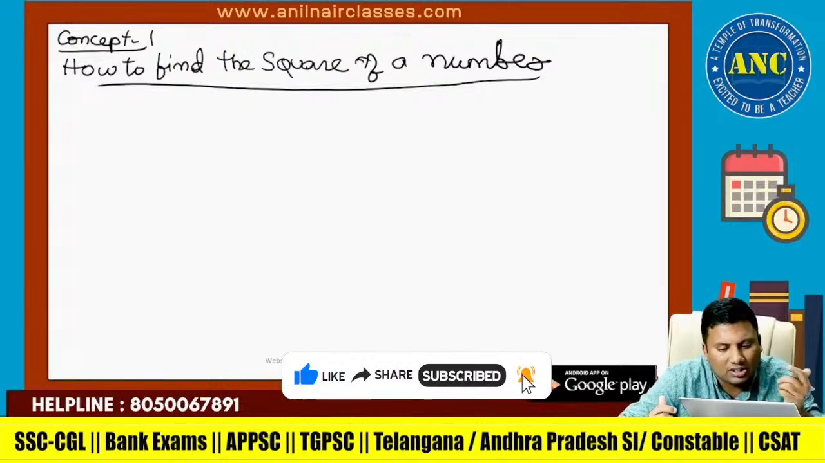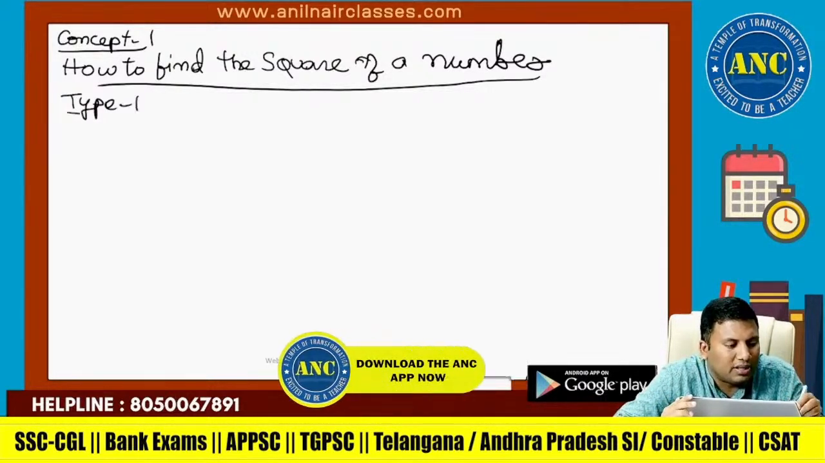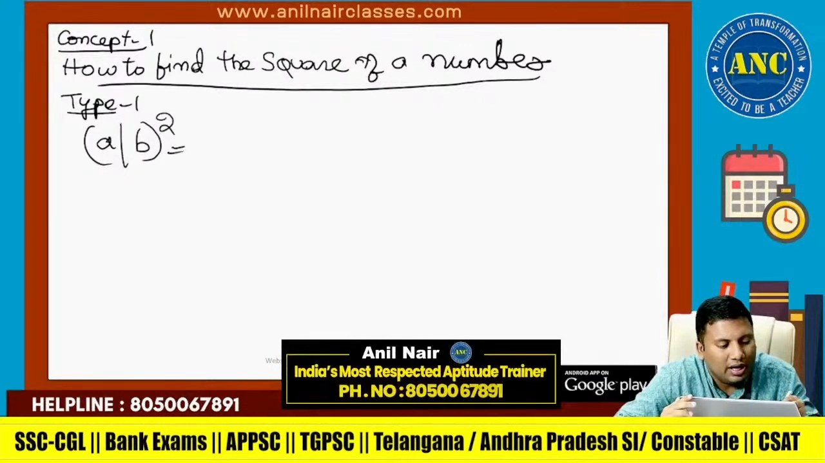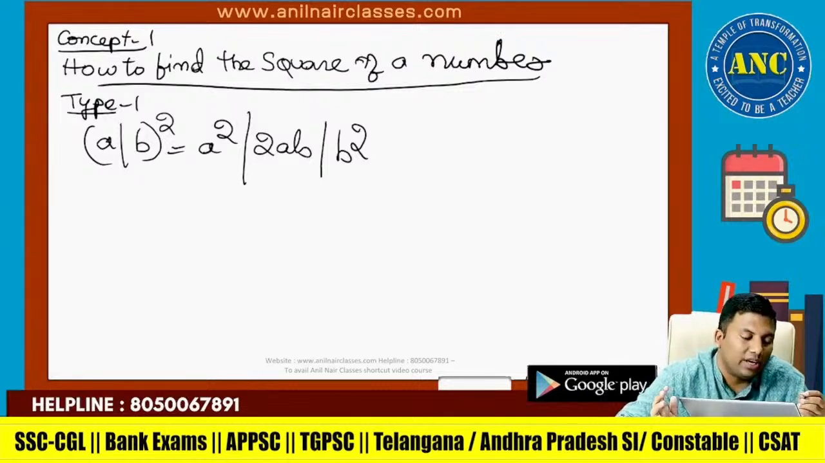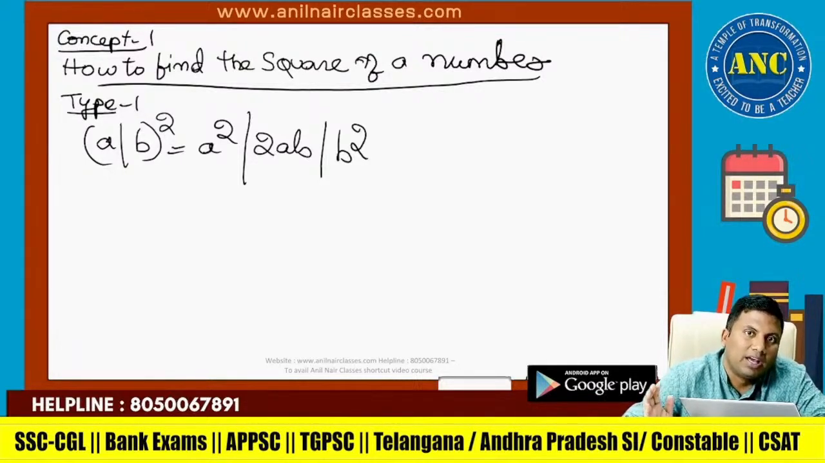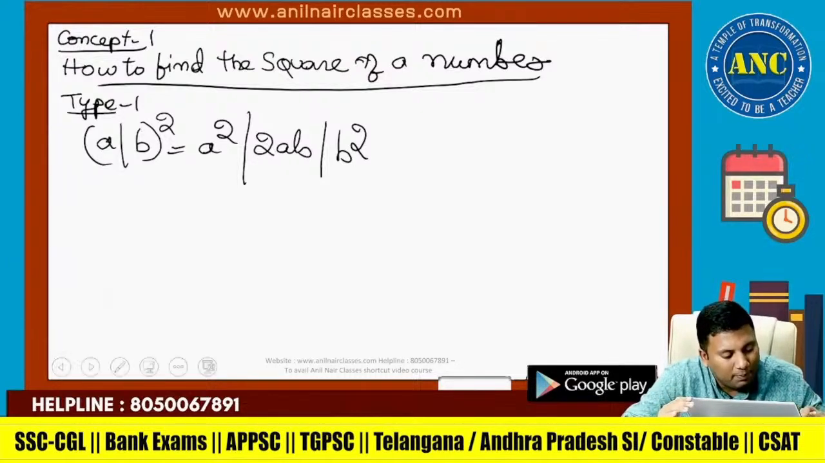How to find the square of a number. Type 1. To find the square of a number, there are various types. The first type is (a plus b) whole square. This is one of the methods to find the square of a number. To find the square of a number, I will use (a plus b) whole square. To find the cube of a number, I will use (a plus b) power 3. To find the nth power, I will use (a plus b) power n.